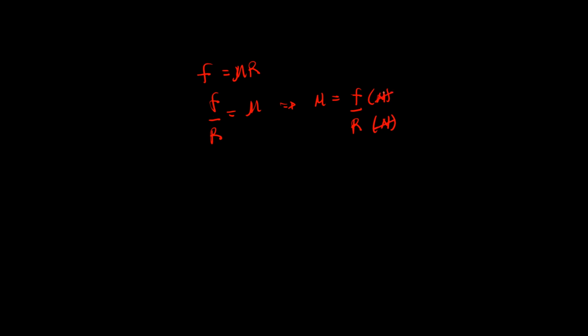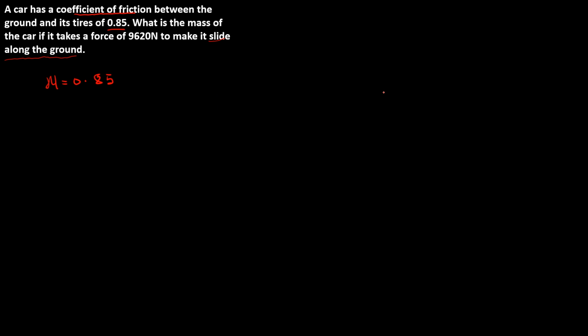So this will cancel that. That means the coefficient of friction is going to have no unit. So we're given the coefficient of friction to be 0.85, and it asks what is the mass.